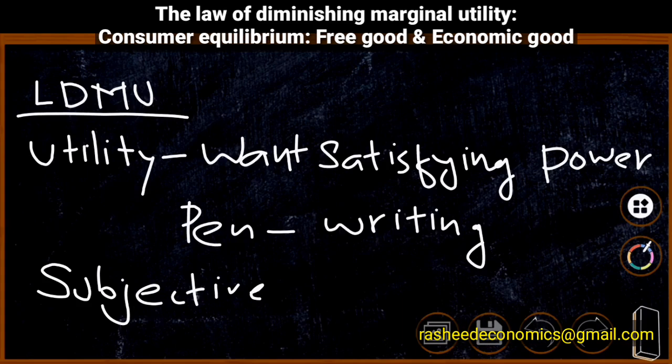Suppose an ice cream provides different levels of utility to different consumers. Similarly, ice cream consumed at noon will have more utility than when consumed in the morning. Therefore, the same product provides different levels of utility at different times. That's why utility is a subjective concept.